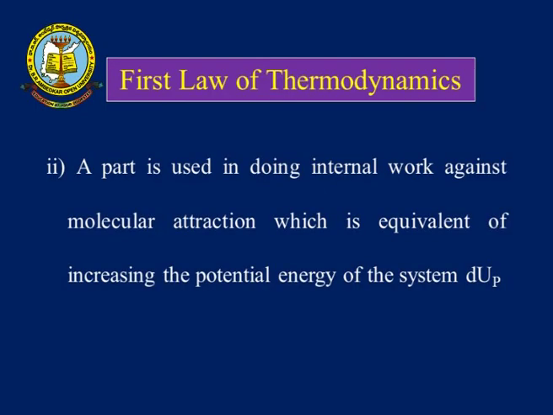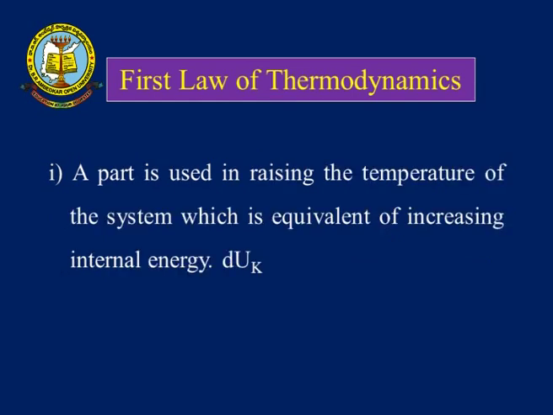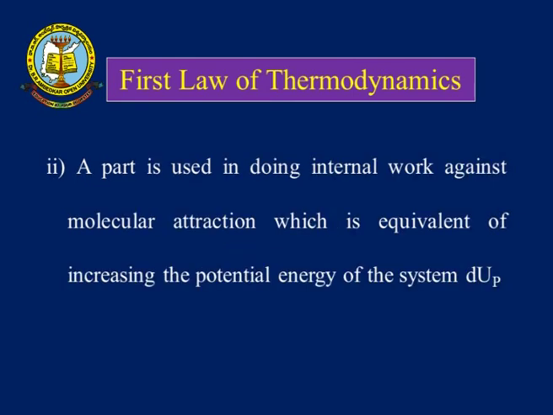Whatever part of the energy is utilized to do internal work against the molecular attraction, which is equivalent to the potential energy of the system, we call dUp. So the first part is utilized to increase its internal energy, which we call dUk, and the second part is utilized to increase its potential energy. That means some work is done against the molecular attraction, which we call dUp.